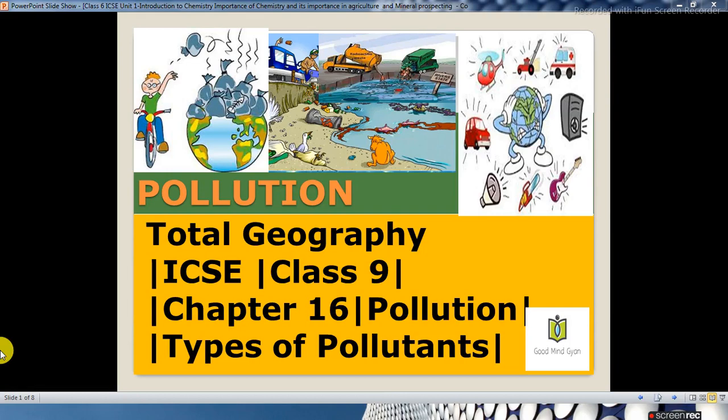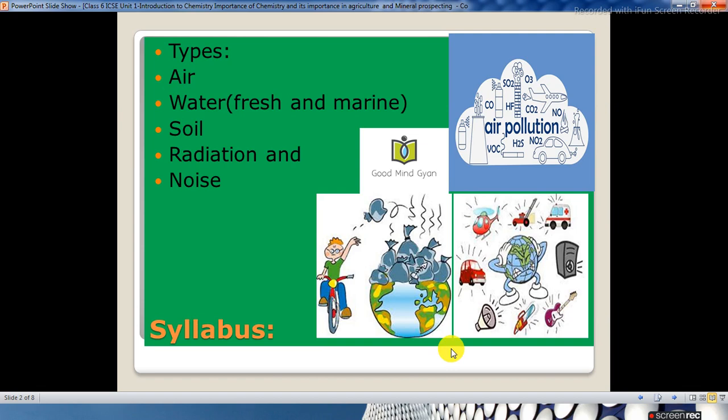Today's topic is pollution, total geography ICSE class 9. Here I will be giving you an introduction about pollution, pollutants and the types of pollutants. So let's go ahead. In this syllabus, we have the types, that is air pollution, water pollution, which will cover fresh and marine, soil pollution, then we have radioactive pollution, which is also called radiation, and noise pollution.